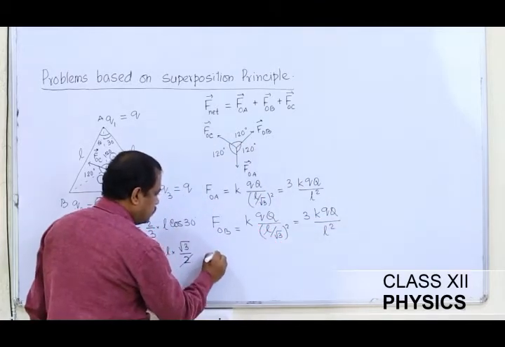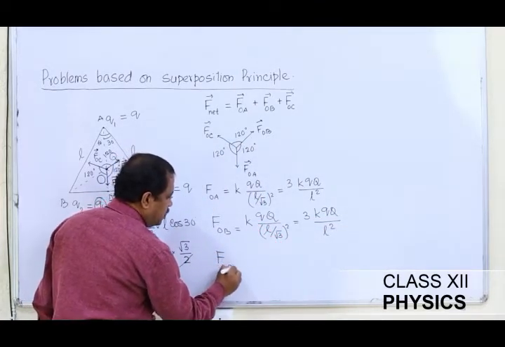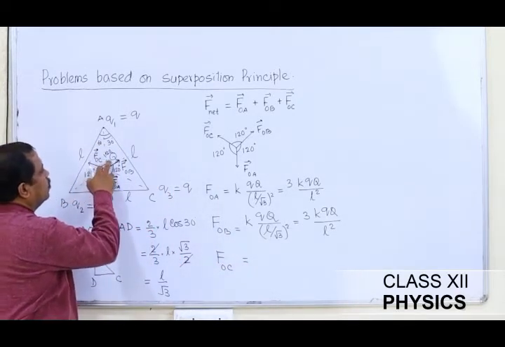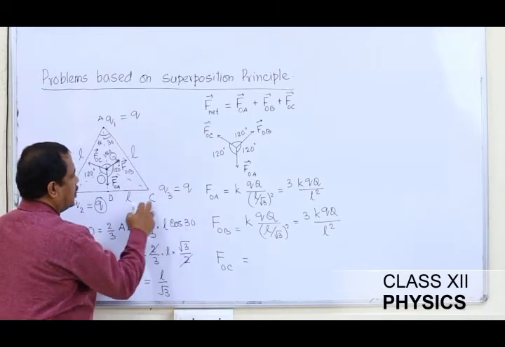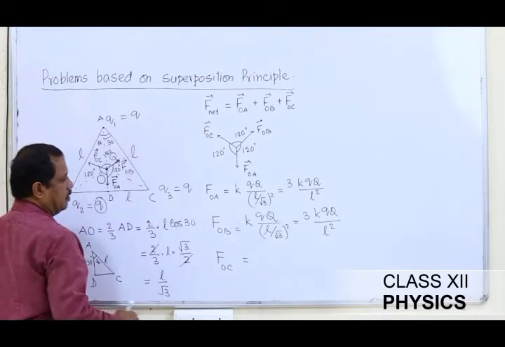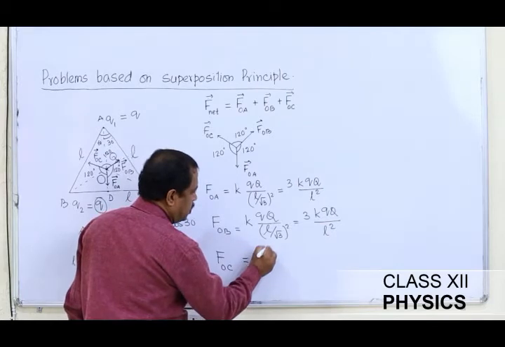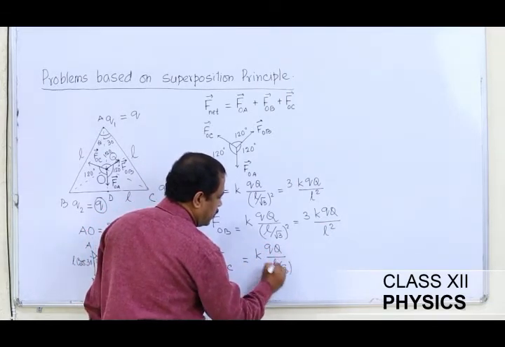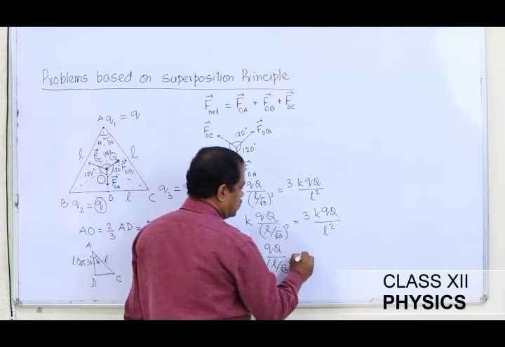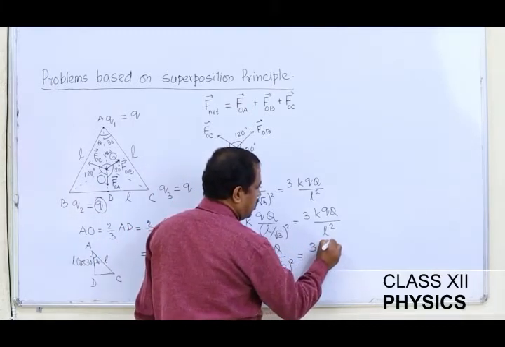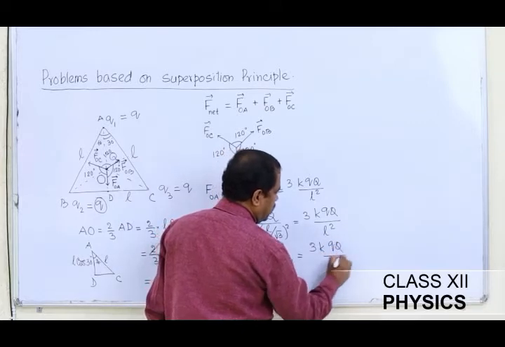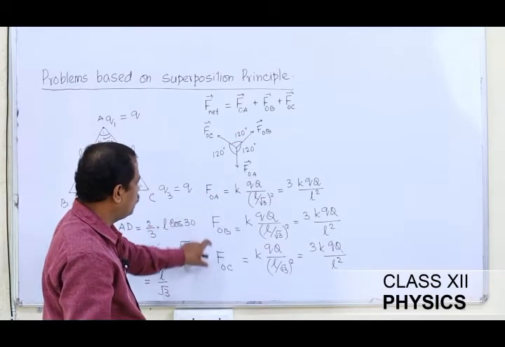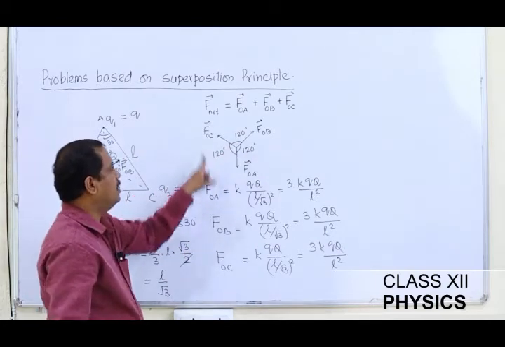As such, if I try to find the magnitude of the force exerted on charge capital Q by the charge placed at point C or vertex C, this will also be KQQ by L by root 3 whole square, and this comes out to be 3KQQ by L square. So I see that the magnitude of all the forces are equal.